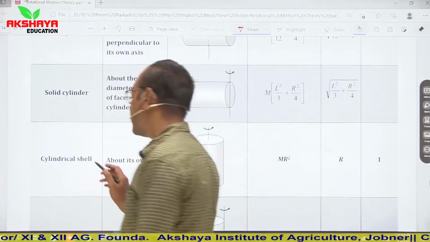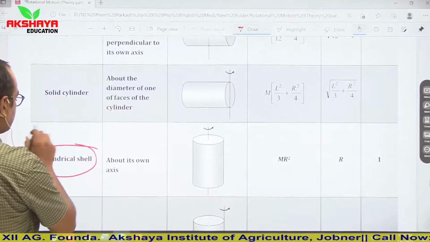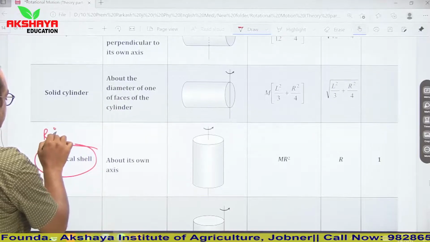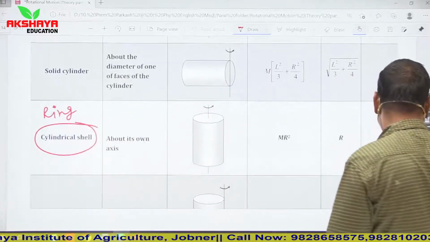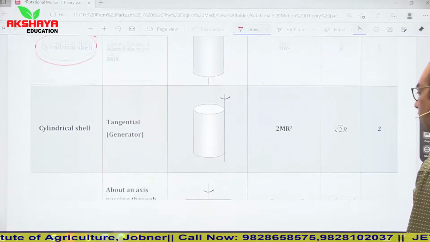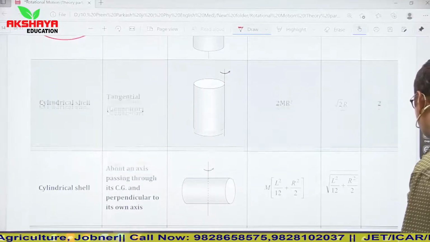So cylindrical shell, or you can say hollow cylinder, it is analogous to ring. So all four cases will be similar in case of cylindrical shell, or you can say hollow cylinder.